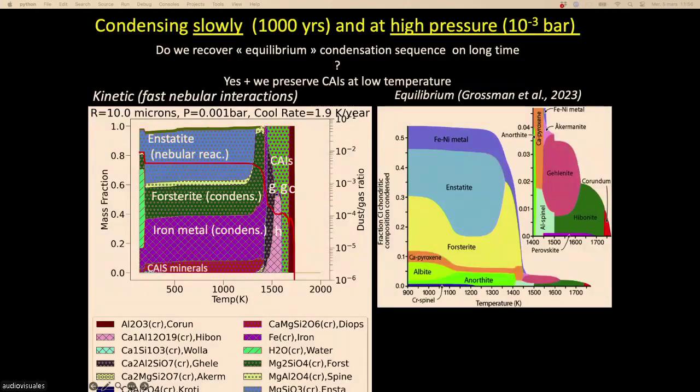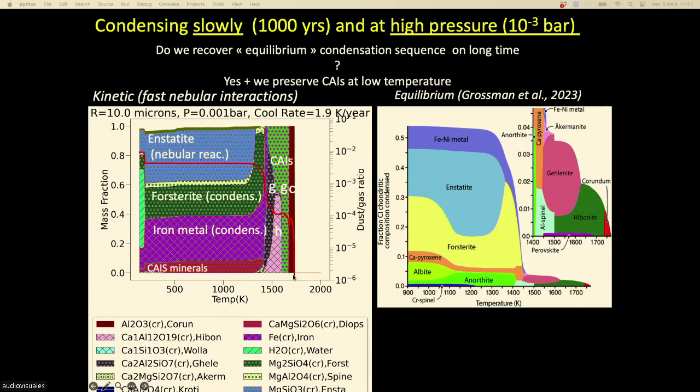Now I'm going to show you something with a lot of colors. Where is my mouse? Oh, it is here, wonderful. So here, this is the temperature of condensation. This is the mass fraction, and the different colors are the different minerals. So you have one minute to learn the whole legend by heart. No, it's a joke. I know it by heart.